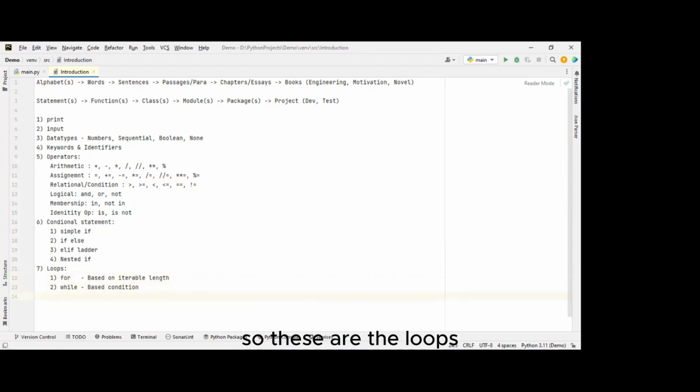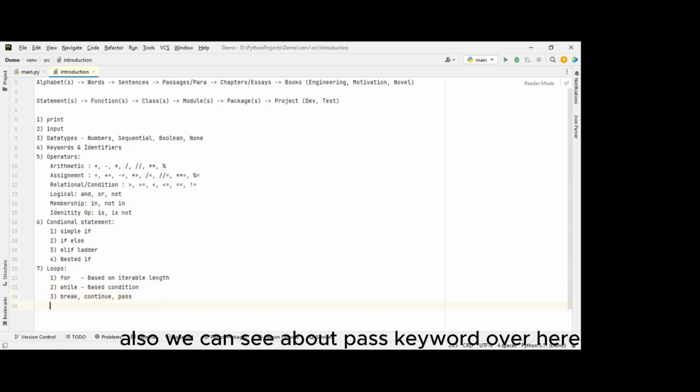So these are the loops, and along with these loops, we will learn about the keywords break and continue. Also, we can see the pass keyword over here, and how we can use it. These are some common terms every programming language has. We have to learn these, and apart from this, we have to learn something specific to Python, because other programming languages also have these things.